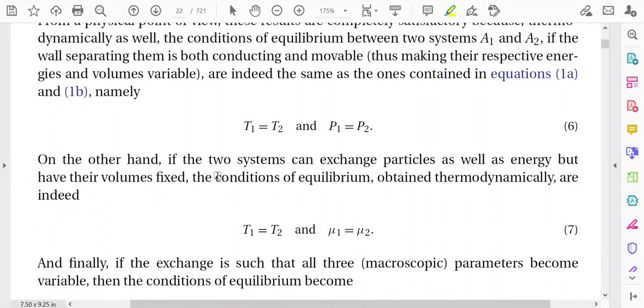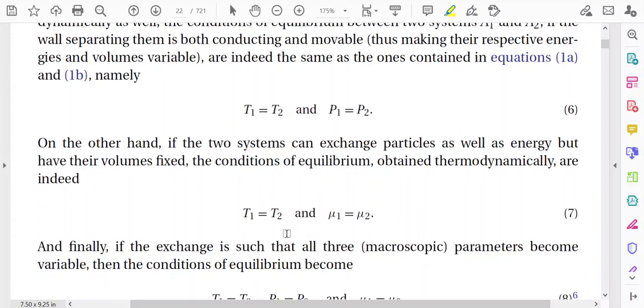On the other hand, if the two systems can exchange particles as well as energy, but if you keep their volumes fixed, then the condition of the equilibrium will be T1 equal to T2, which comes from the variation of the energy, and mu1 equal to mu2. Why mu1 equal to mu2?